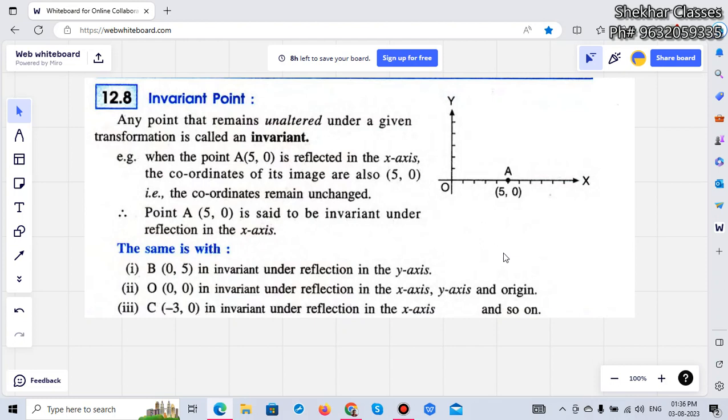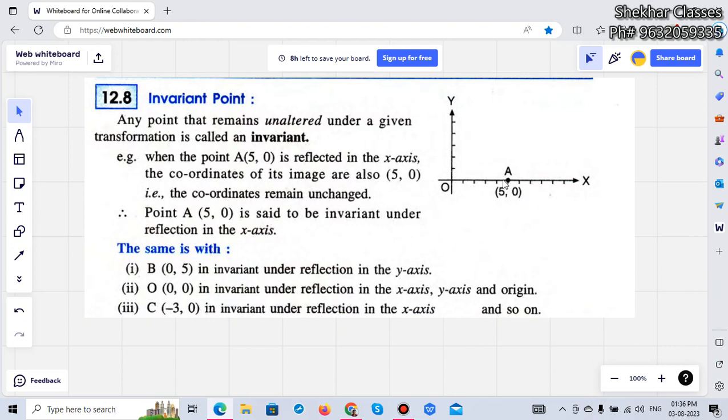Invariant point. What is it? The word invariant means unaltered, means does not change. When does it not change? It does not change during the reflection.